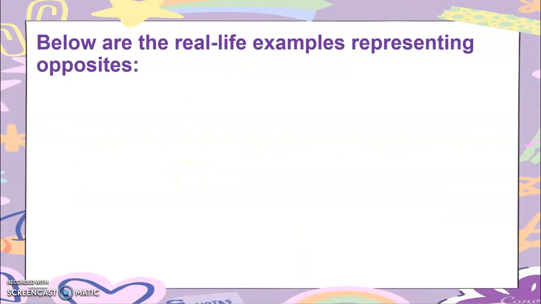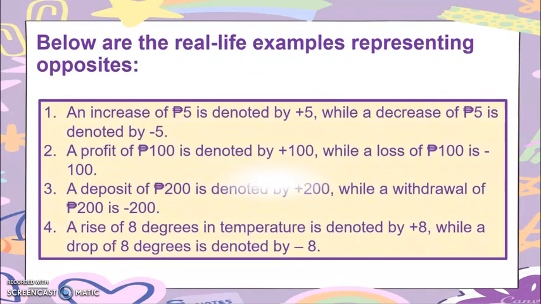So, below are the real-life examples representing opposites. For example, number 1, an increase of 5 pesos is denoted by positive 5. The word is increase, meaning pasaka siya, di ba? Saka. So, that is positive. If we are to represent this sentence into integers, this is positive 5.